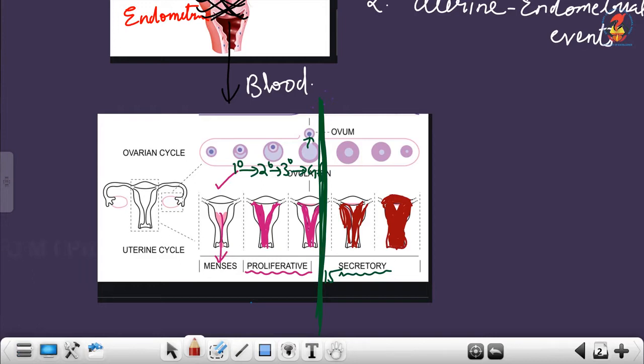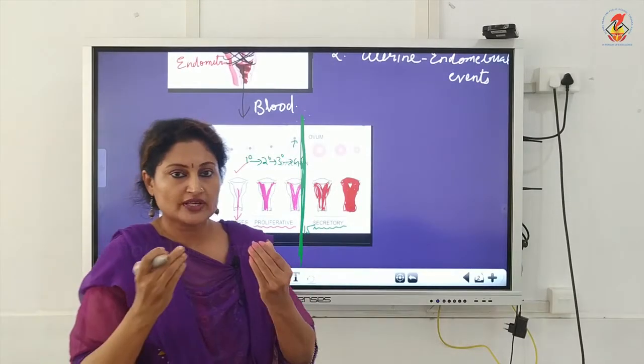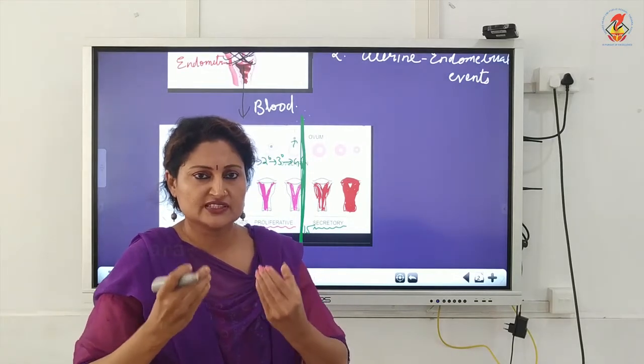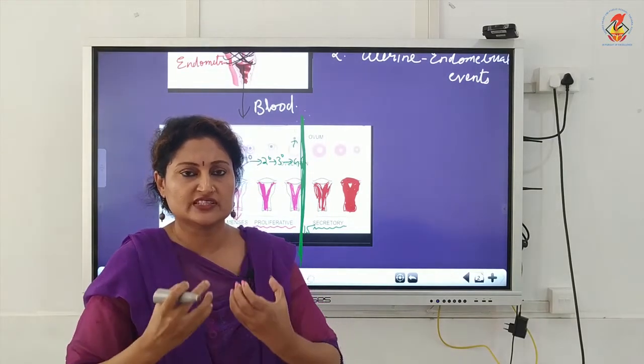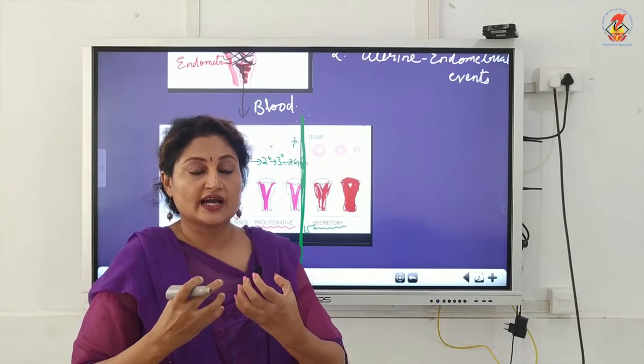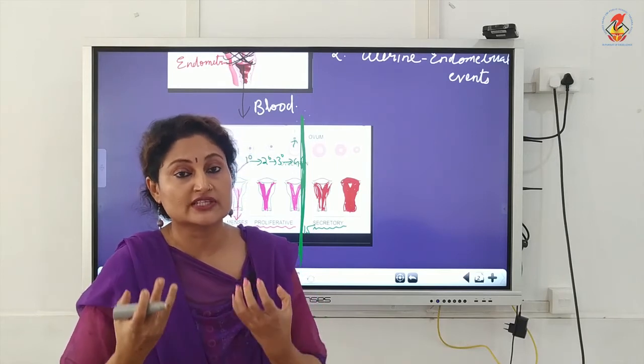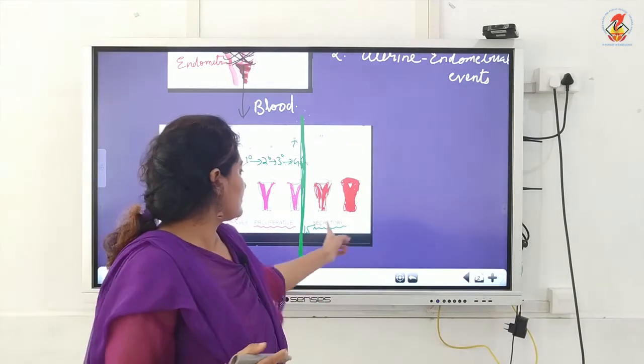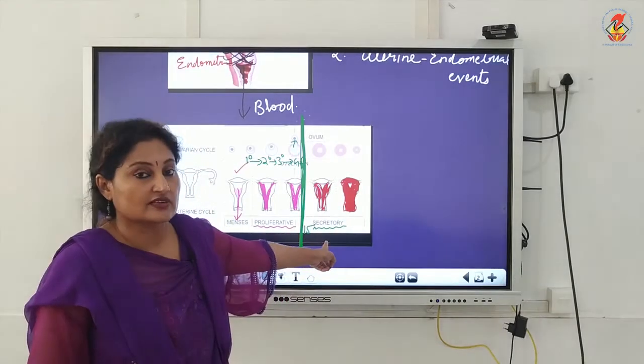So what happens in the uterus? The uterine endometrium becomes thicker and thicker and thicker, and finally it becomes very thick and spongy and highly glandular with a lot of secretions. And therefore, because of this secretion, it's known as the secretory phase.